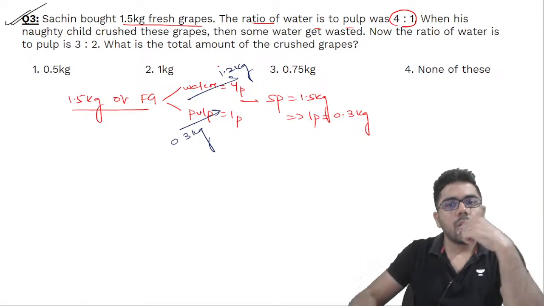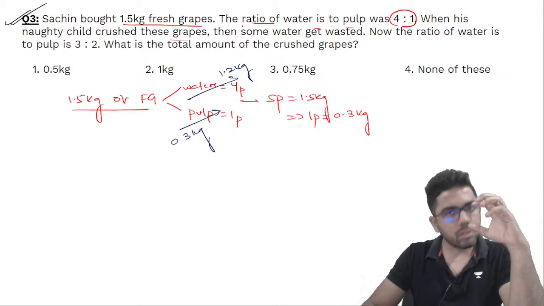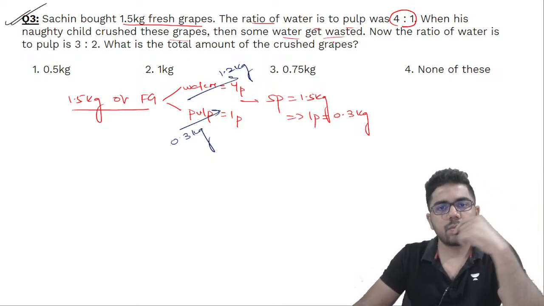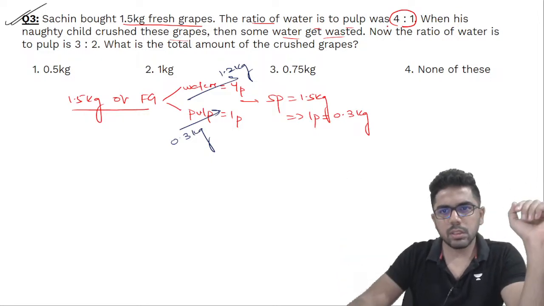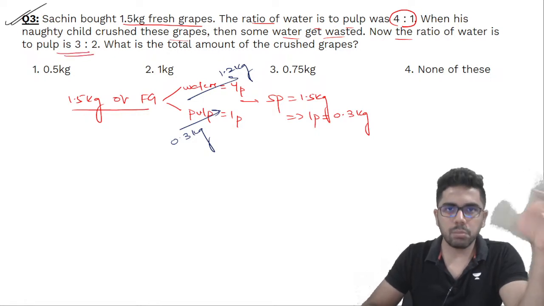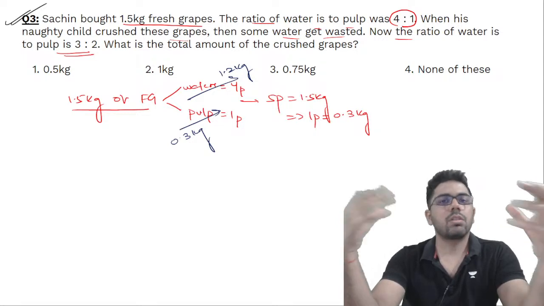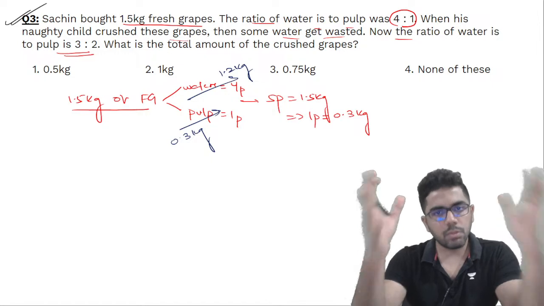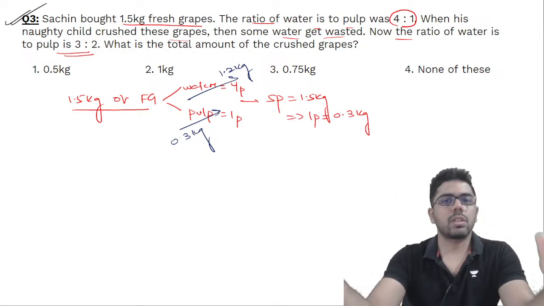Now, when his naughty child crushed these grapes, so when you crush the grapes, what will change? Then some water got wasted. Well, the water part is coming out, but the fruit part will remain as it is. Now the ratio of the water to pulp is 3:2. Now don't imagine something that is not like described in the question. You can also argue fruit भी तो waste हुआ जब crush हो गया. Let's assume it in a way that क्योंकि question में लिखा है water get wasted, तो only water is getting wasted. Pulp part is not getting wasted.